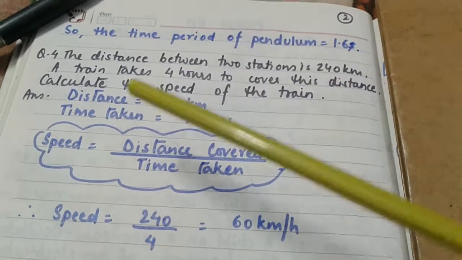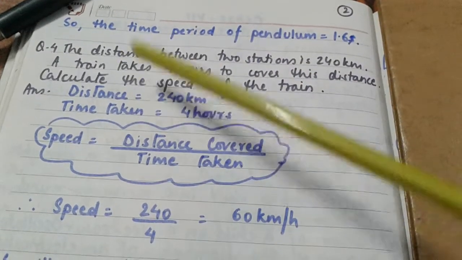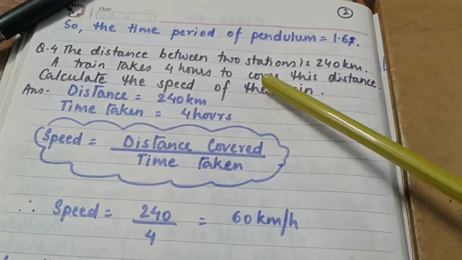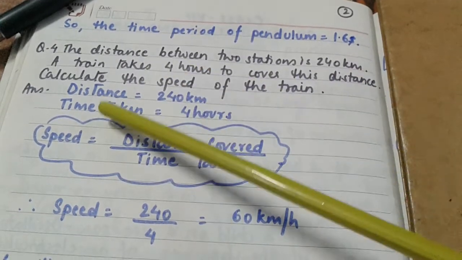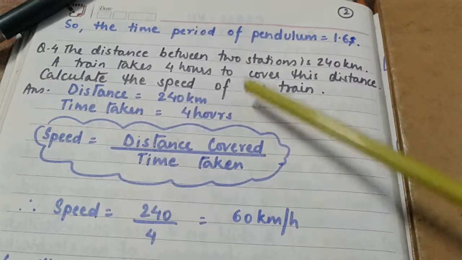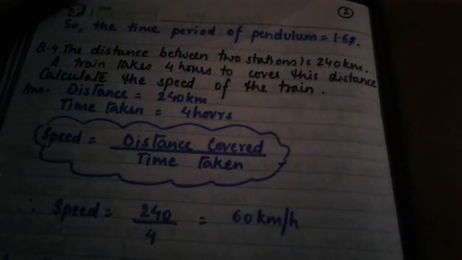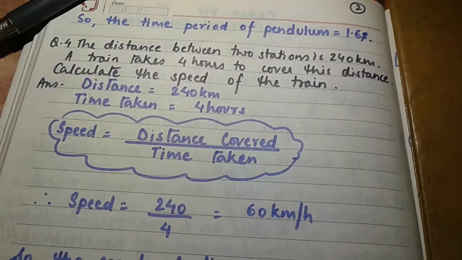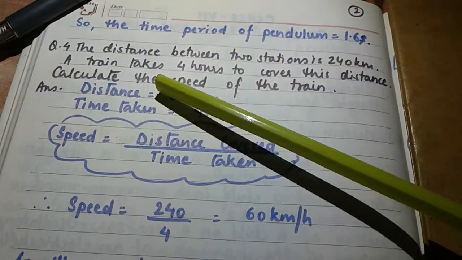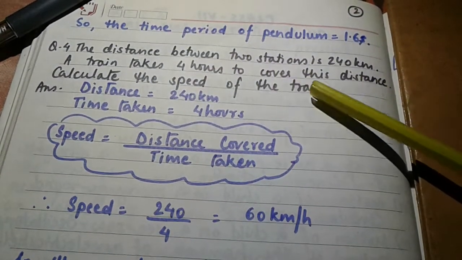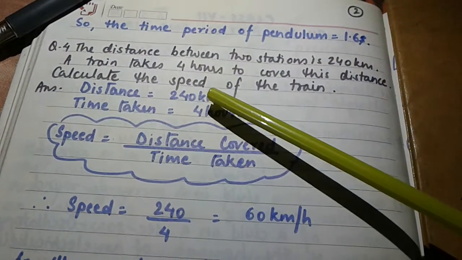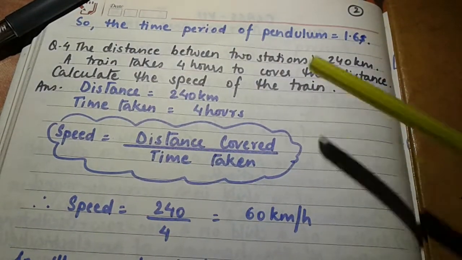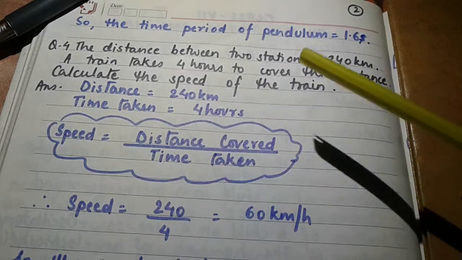Okay, coming to question number 4. The distance between two stations is 240 kilometers. A train takes 4 hours to cover this distance. So again I am repeating this question. The distance between two stations is 240 kilometers. A train takes 4 hours to cover this distance. Calculate the speed of the train.